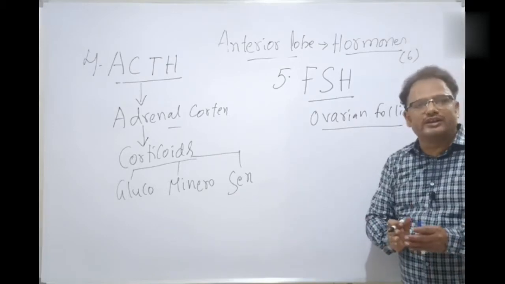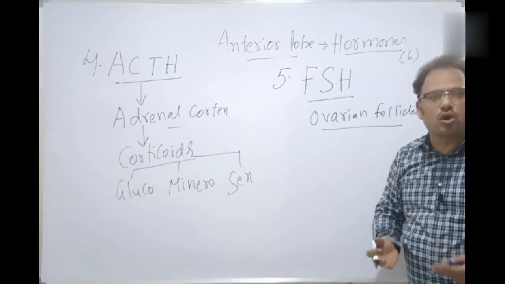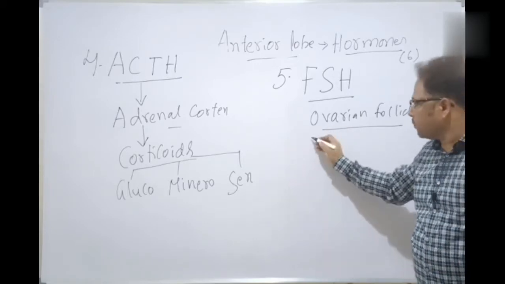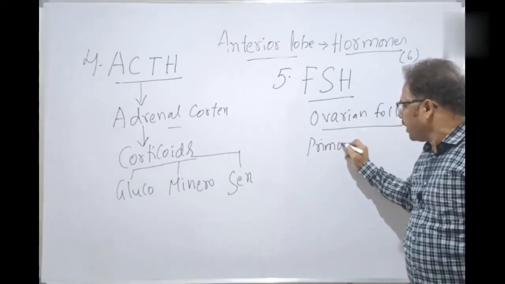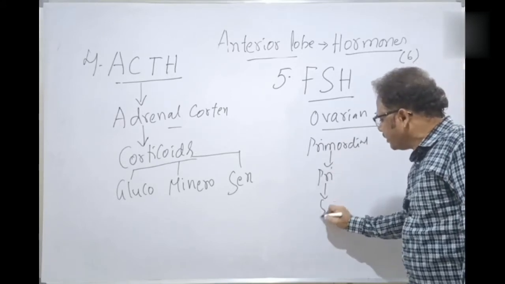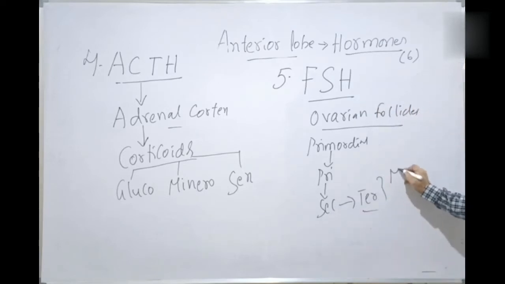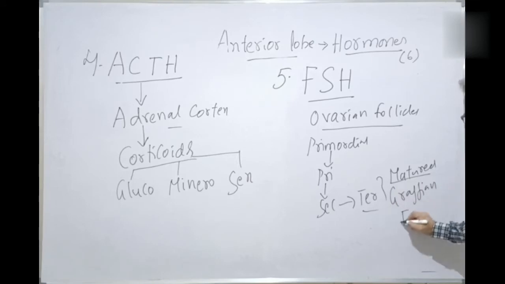The primordial follicle develops into the primary follicle, into the secondary follicle, into the tertiary follicle, and gets matured. The matured follicle is called the Graafian follicle. The Graafian follicle is formed in the ovary.